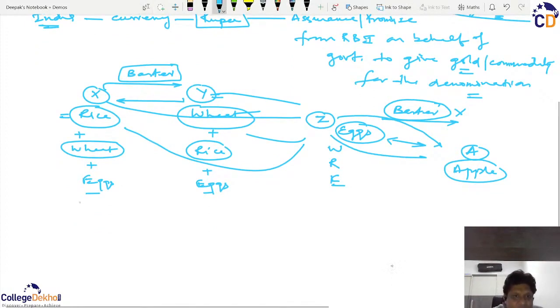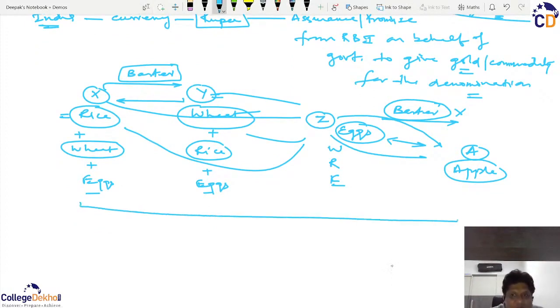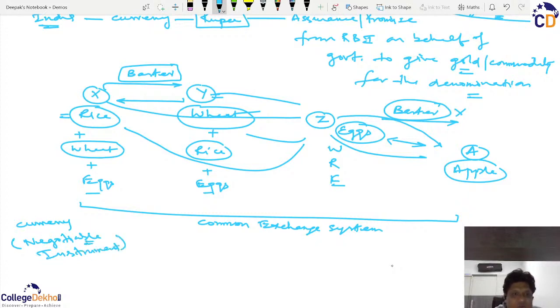So what was thought was that there has to be a common mechanism, a common exchange system. And that's where the concept of currency came. So this currency is actually a kind of negotiable instrument. So this word negotiable actually denotes transferable.